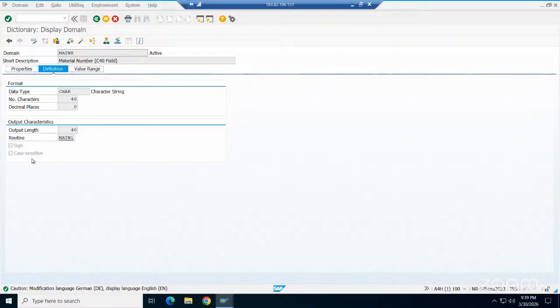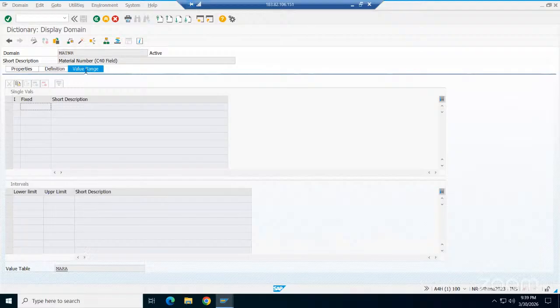This information is also available. If you want these features to be available for a table field, you must go with the domain, no other option. You cannot do these things at the data element level. And fixed values, of course.